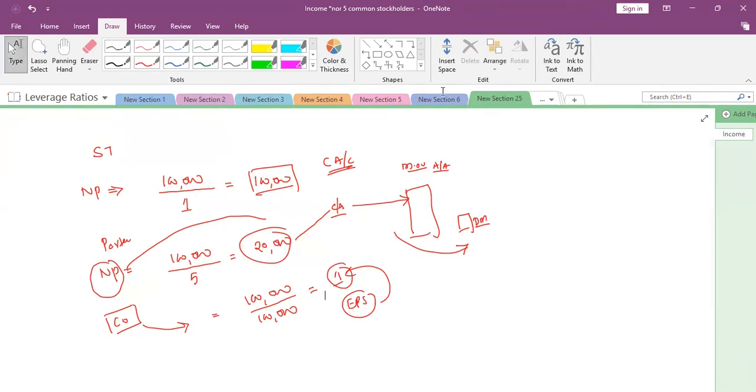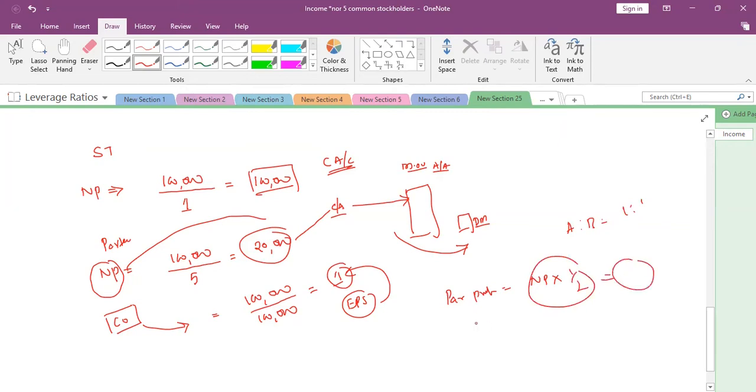We discussed there. For sole trading, there is no need for a discussion. Partnership, yes, we already calculated. There is no concept of share, that's why we calculate partner share there. Partner share of profit, you might recall those days. We take the net profit, say for example A and B in a 1:1 ratio, and it is distributed. So this is nothing but EPS. Here shares are not there, so we call it partner share.